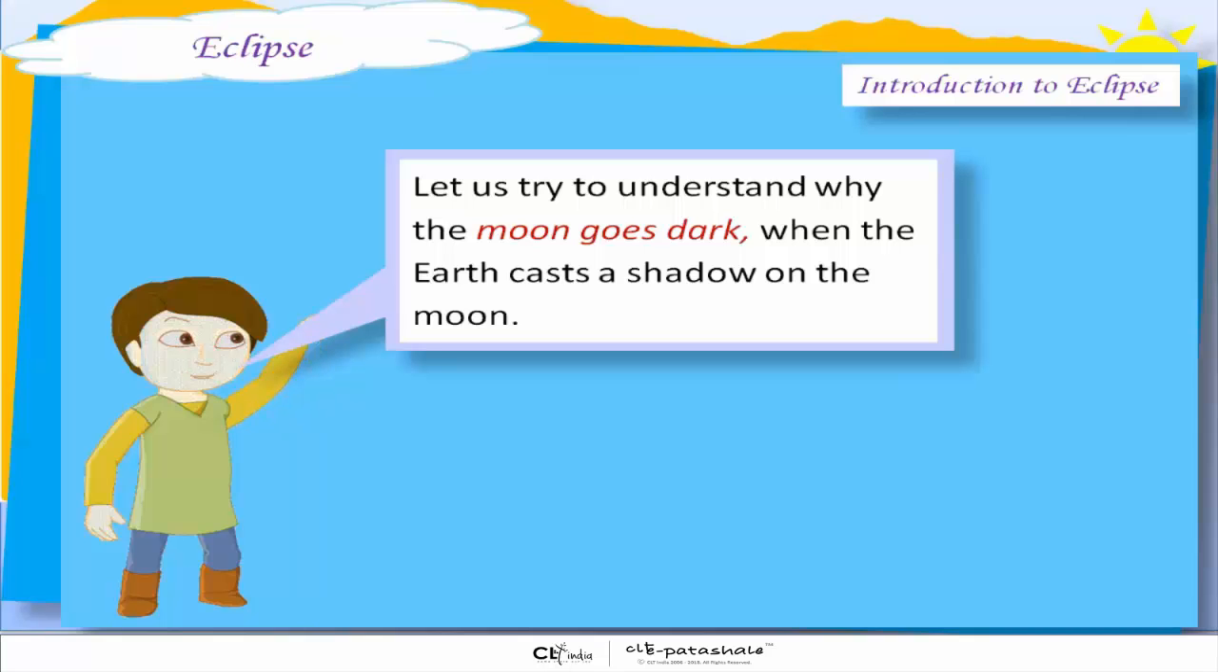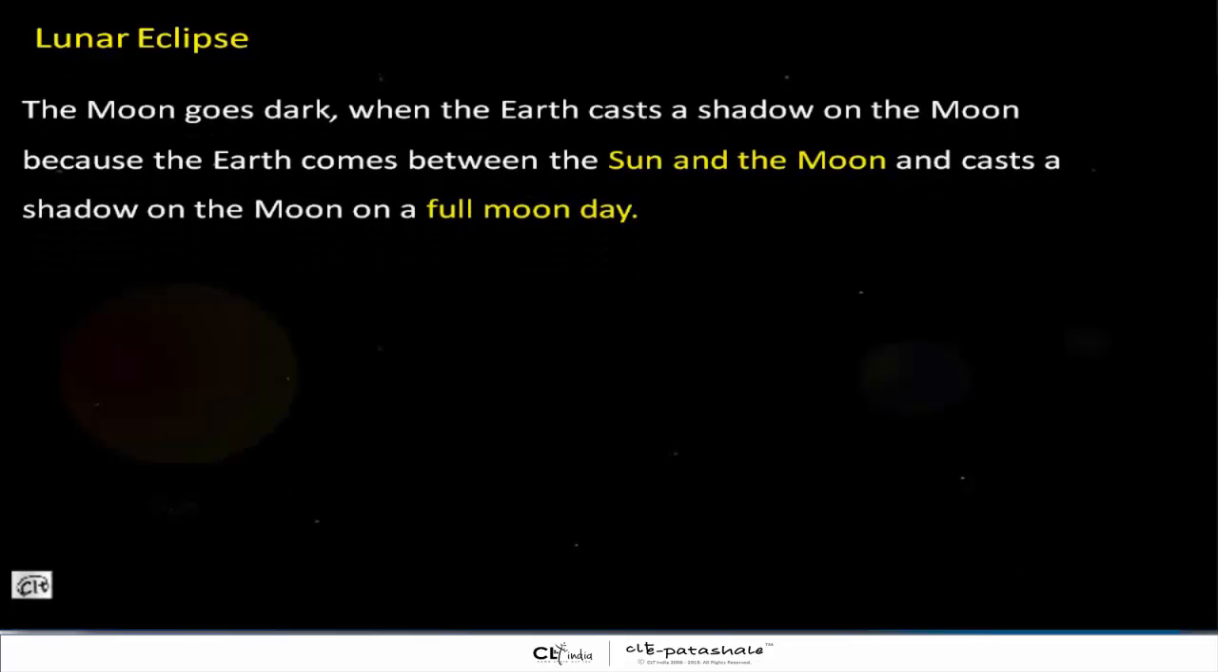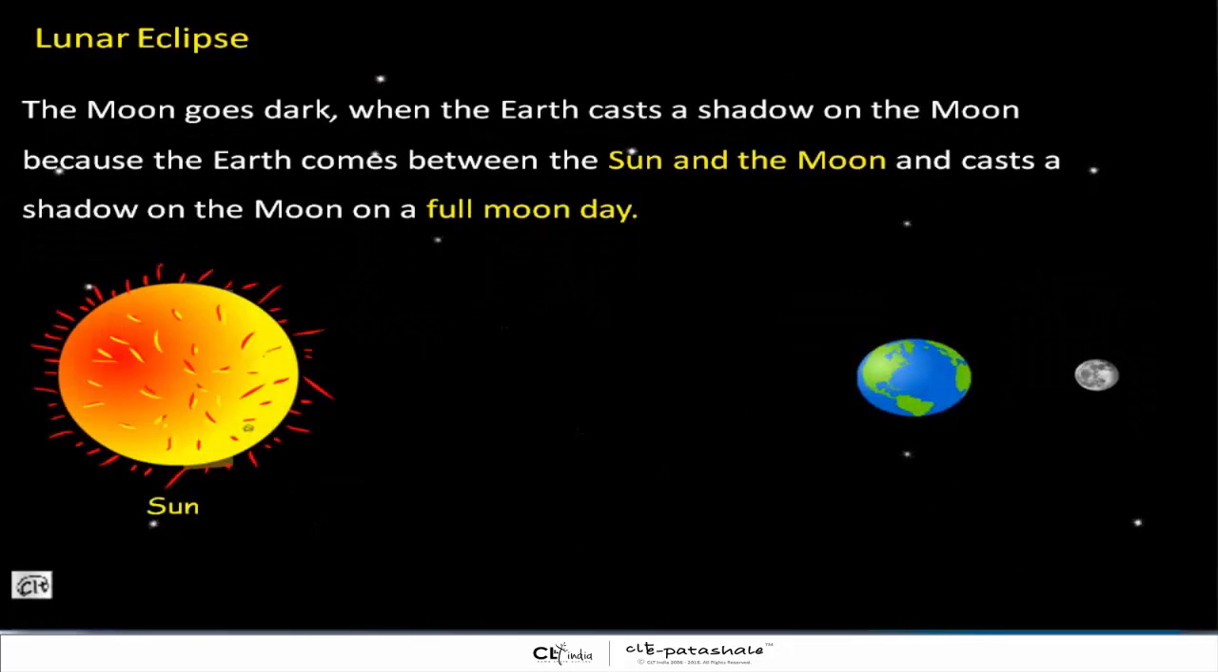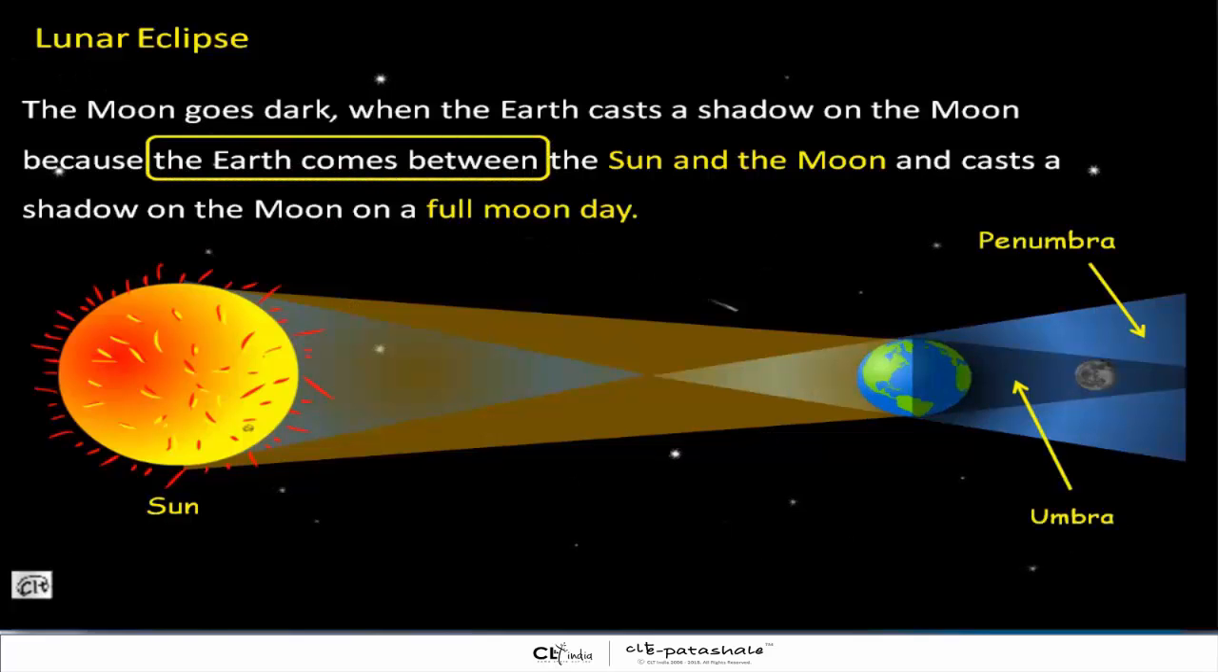Let us try to understand why the moon goes dark when the earth casts a shadow on the moon. Lunar eclipse. The moon goes dark when the earth casts a shadow on the moon because the earth comes between the sun and the moon and casts a shadow on the moon on a full moon day. Below in the diagram, you can see the earth in the middle and the sunlight not passing to the moon. Hence, the shadow of the earth has fallen on the moon.